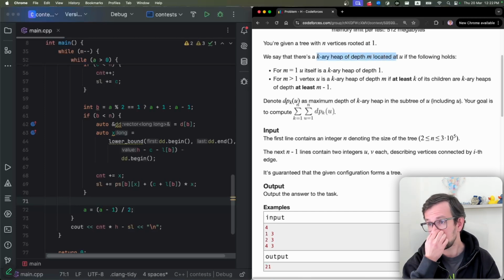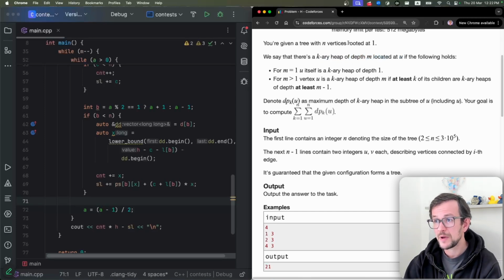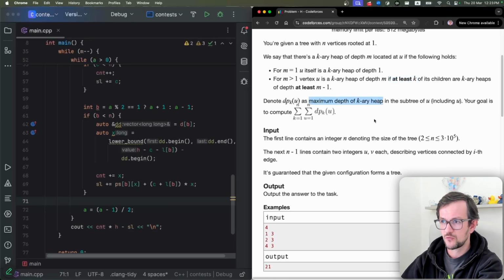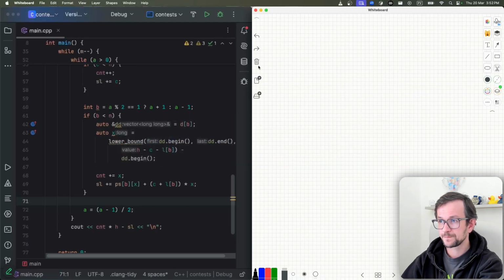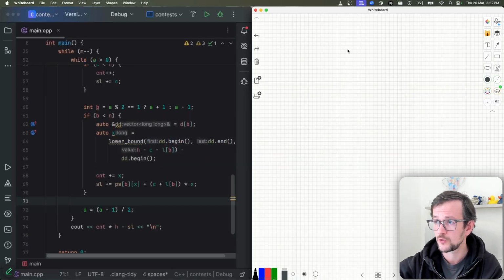Now we have another tree problem, problem H. In problem H, again, we have a tree, and we need to calculate something strange. We need to calculate some k-ary heap, whatever it means. Basically, we need to find some full k-nary trees, let's say so. So we're looking for trees of this form. So we have some k. If k equals 3, we're looking at trees like this.